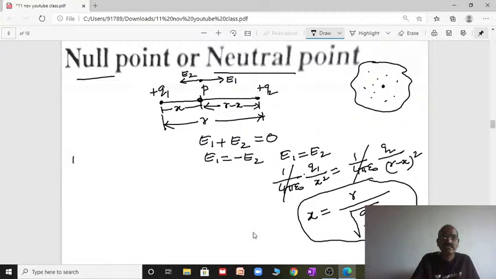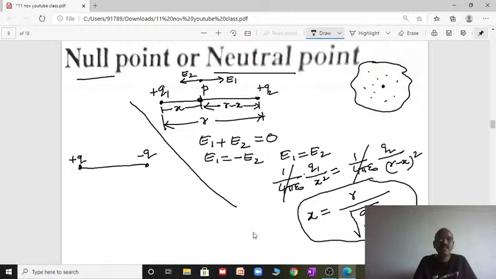If it is unlike charges, suppose plus q charge and the other is minus q, the null point will occur outside the line joining the two charges, on the side of the lesser magnitude charge. Suppose q1 is positive and q2 is negative, and assume q2 is less than q1.